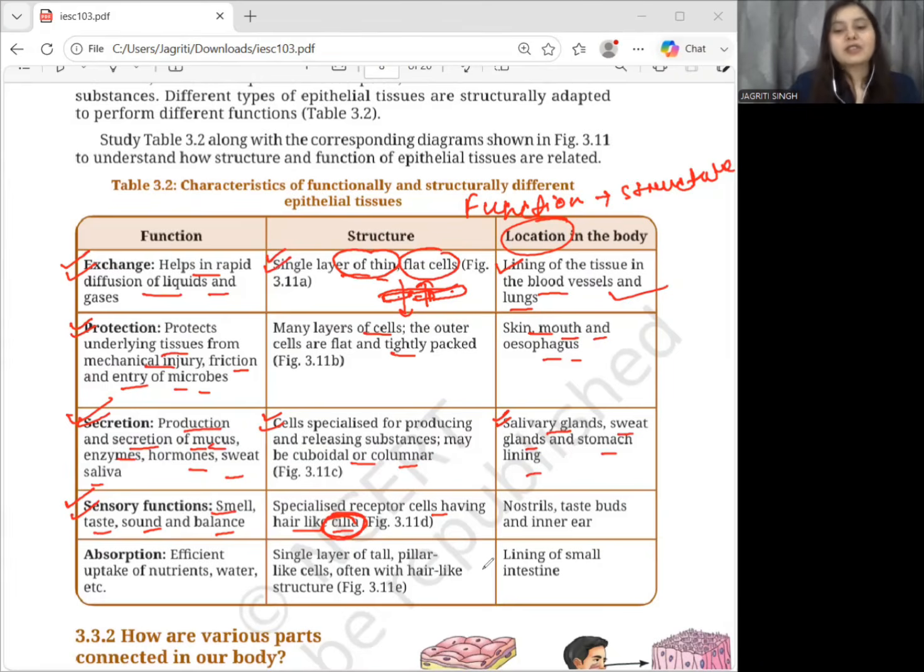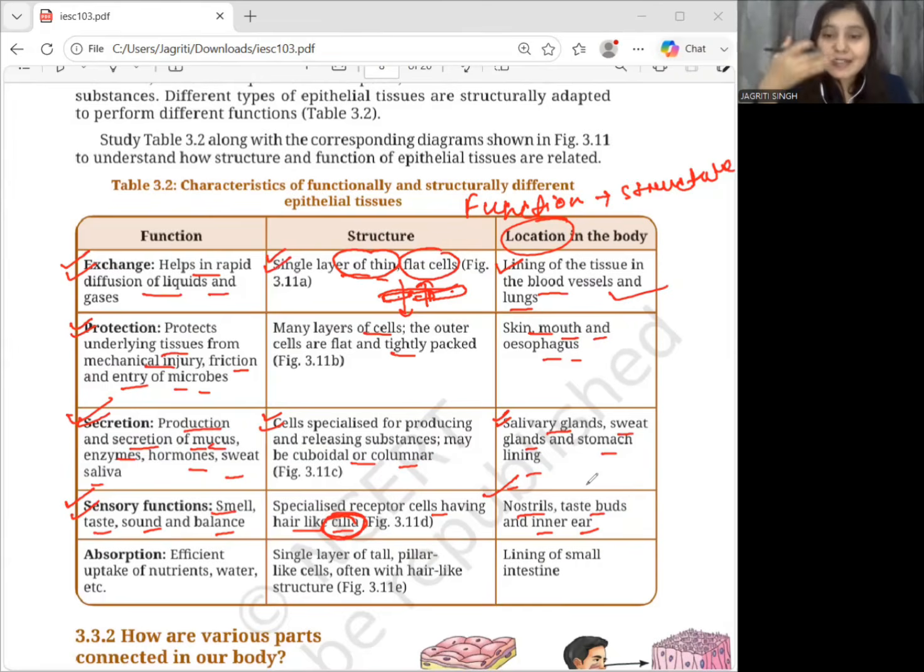Okay. Now, the question is, where are these specialized epithelial cells found? So these are found in nostrils, taste buds, and inner ear. Okay. So let's think of one example. When you smell food, there are specialized receptor cells in the nose which detect the chemicals associated with the smell. Okay.